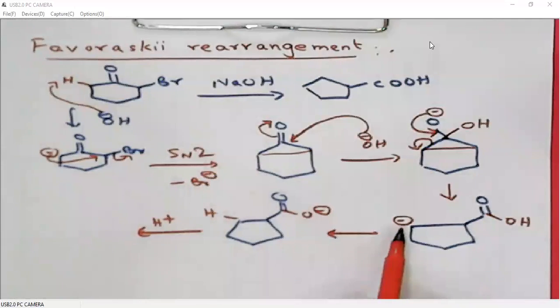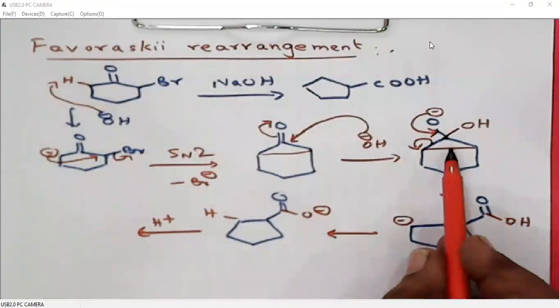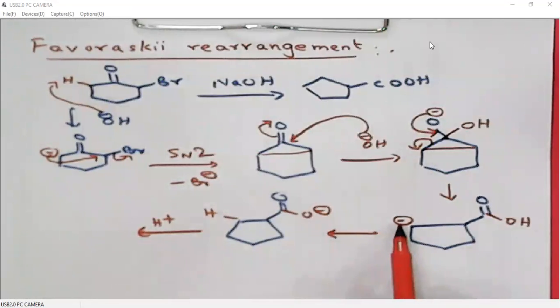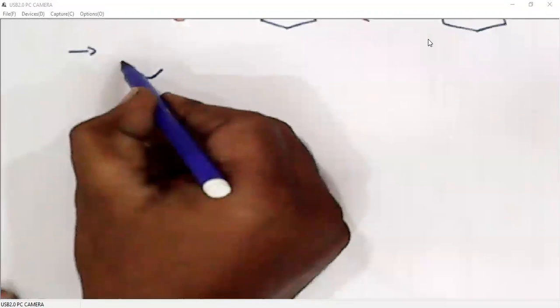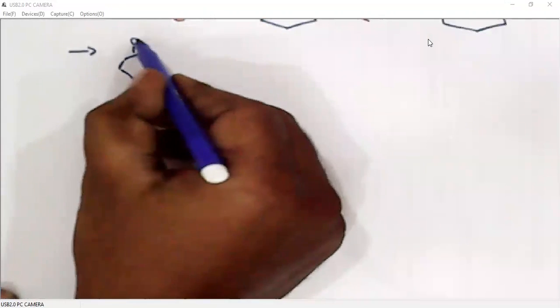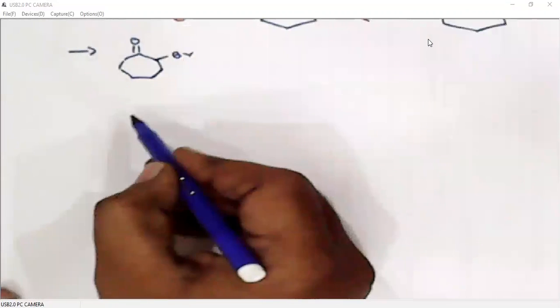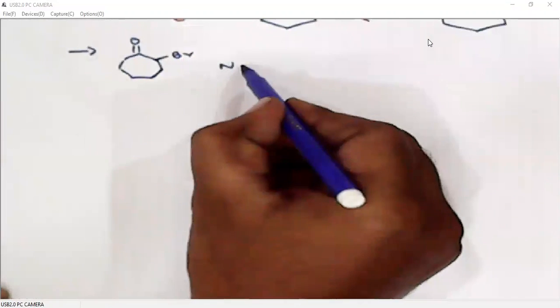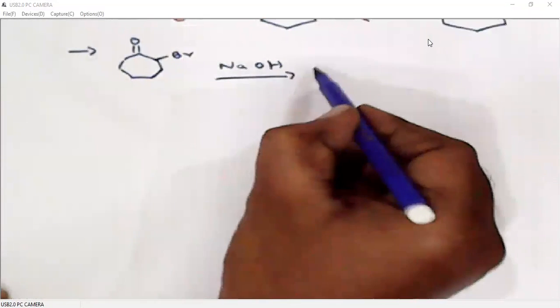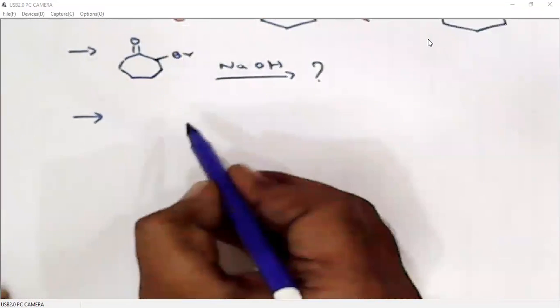Always remember that the carbanion formed after breaking the three-membered cyclopropanone ring must be a stable carbanion. Now I will give you some practice problems. With cyclic alpha haloketones, what we generally observe in a Favorsky rearrangement is a ring contraction. Okay.